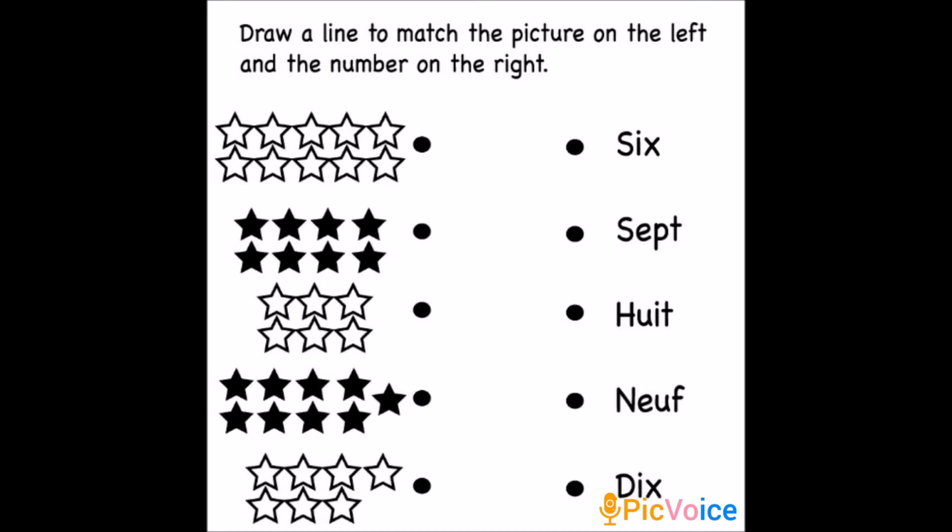Okay. So can we repeat the number names? 1, 2, 3, 4, 5, 6, 7, 8, 9, 10. Okay, so we are saying 1 to 10. Okay, so you have these stars. You are going to match to the correct number. Okay, so you are going to do this activity also.